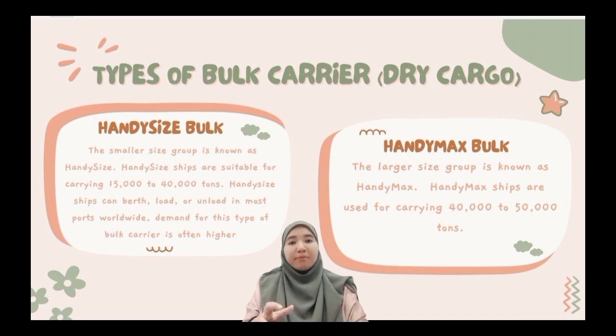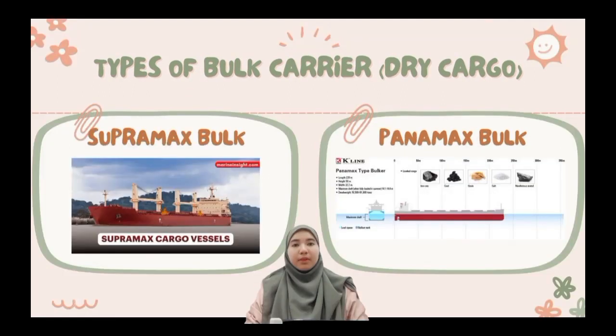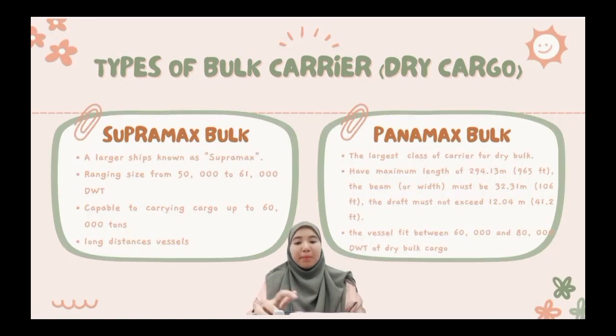And the handymax bulk is the largest size group. Handymax ships are used for carrying 40,000 to 50,000 tons. Next is Supramax bulk and Panamax bulk. Supramax bulk is a larger ship that ranges in size from 50,000 to 61,000 deadweight tons, and these Supramax ships are capable of carrying cargo up to 60,000 tons. And Supramax is available as a long distance vessel.